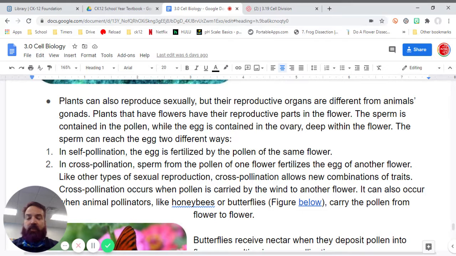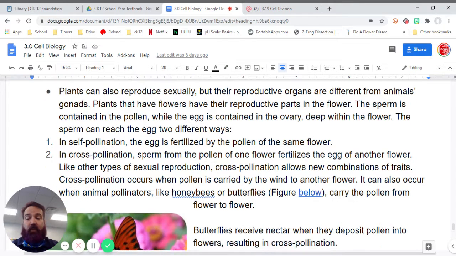Plants can also reproduce sexually, but their reproductive organs are different from animals. Plants that have flowers have their reproductive parts in the flower. The sperm is contained in the pollen, while the egg is contained in the ovary, deep within the flower. The sperm can reach the egg two different ways.